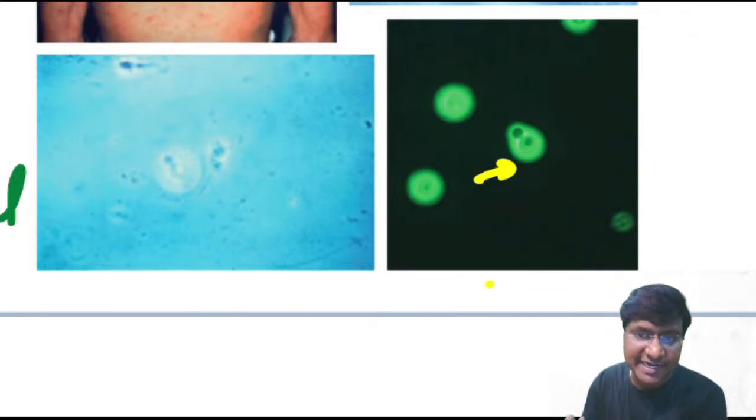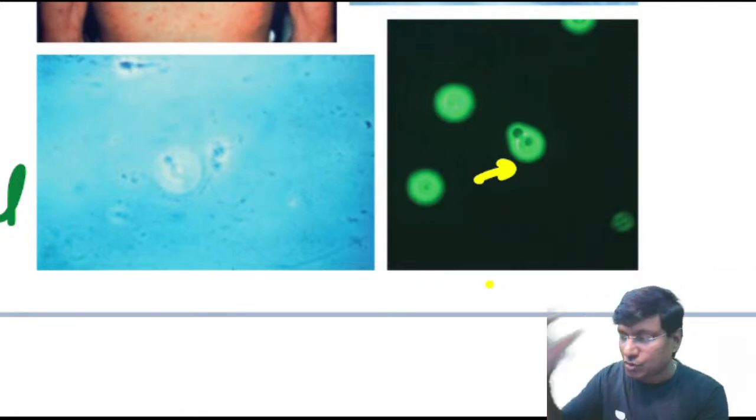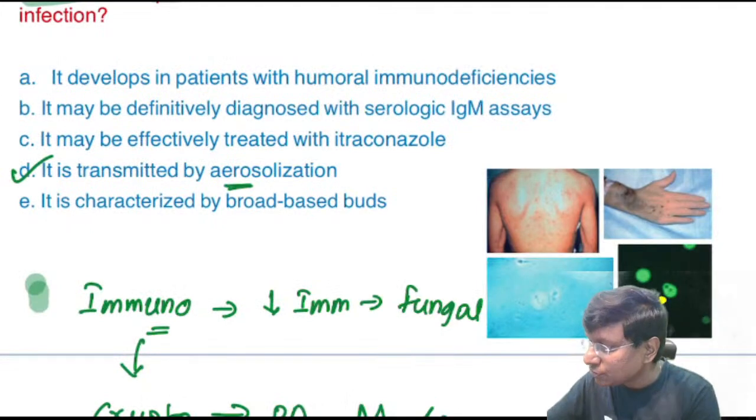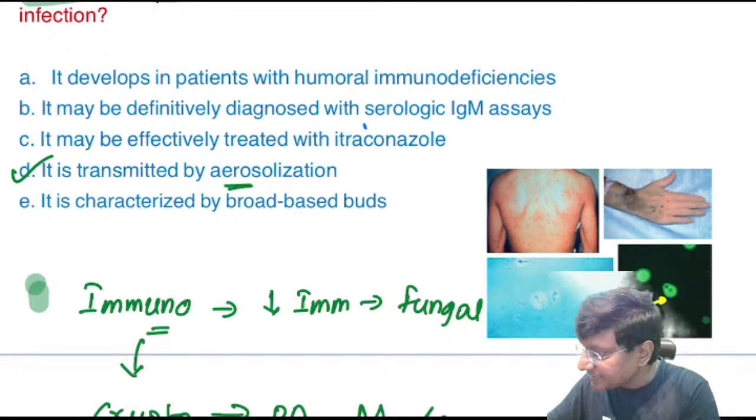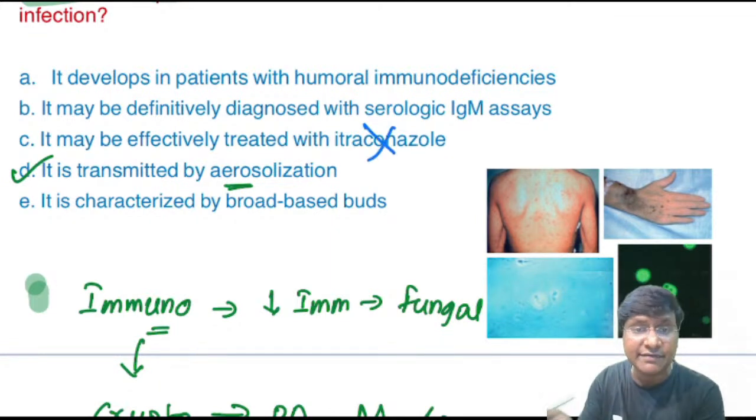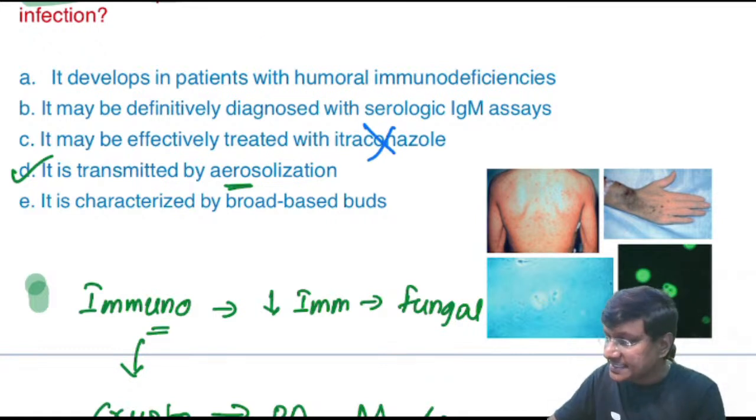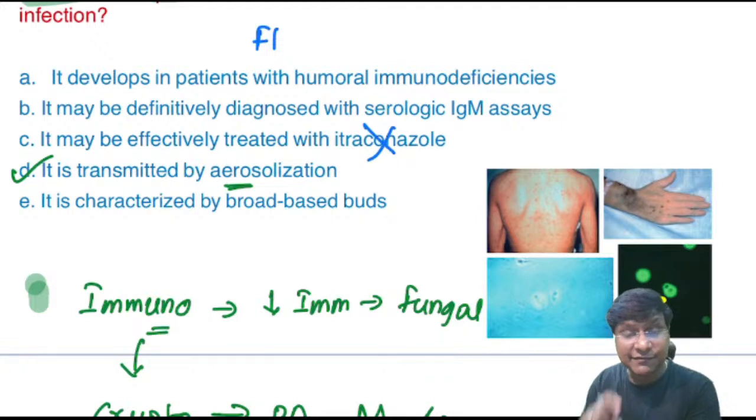So then how do you treat these patients? See, if it is CNS cryptococcosis, what is the drug that you give? You give amphotericin B. It is not your itraconazole. We give amphotericin B. And if it is non-CNS cryptococcosis, then what we give is fluconazole.